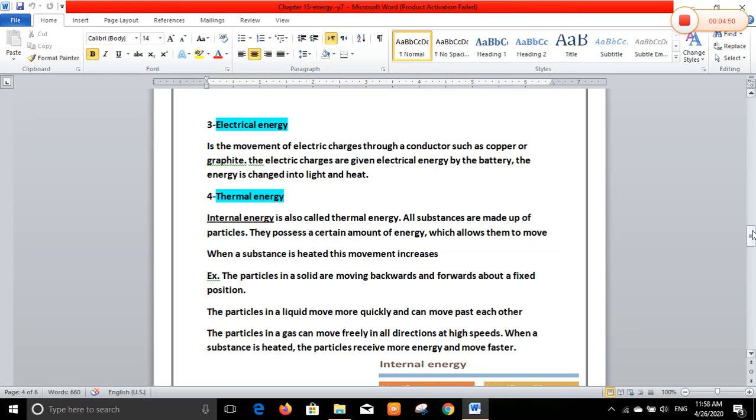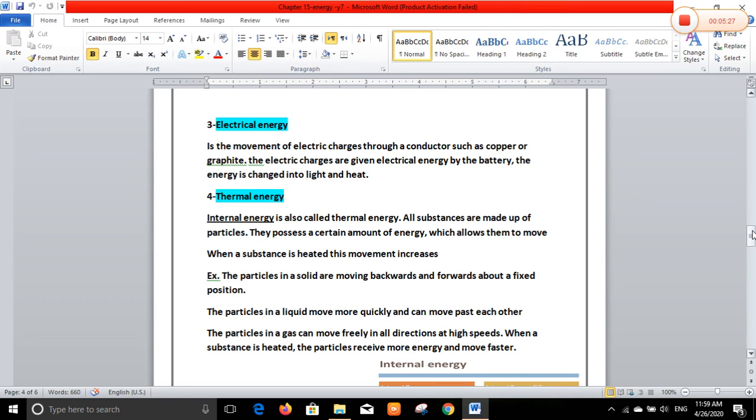The reaction happens inside the battery. Chemical energy, we mentioned before, is released in the battery due to a chemical reaction between its components. So chemical energy in the battery changes into electrical energy. The energy is changed into light. If you connect the battery in a torch, the lamp will light up. So the energy is changed into other forms like light and heat.